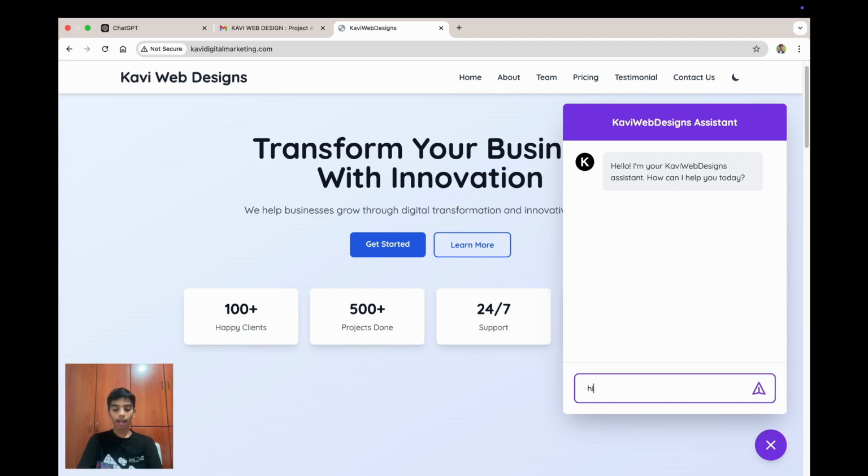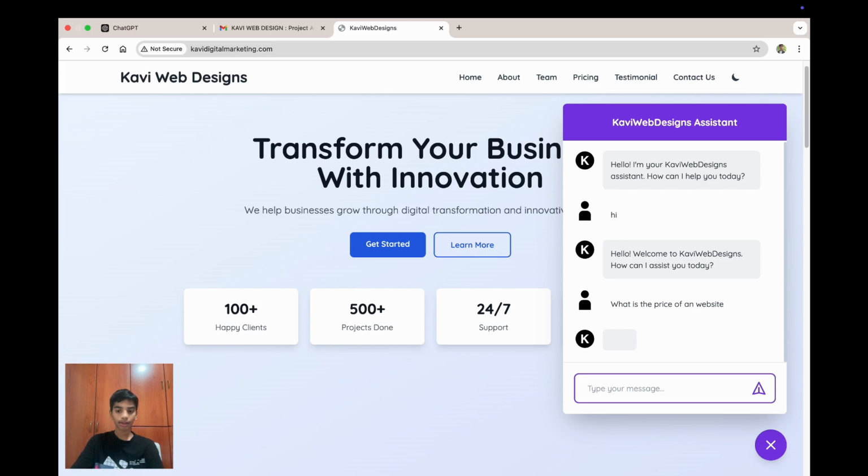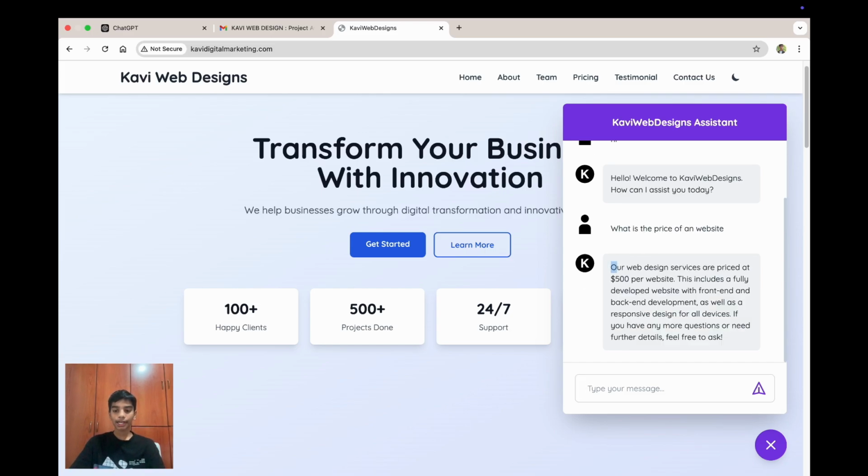We can type in hi over here. What is the price of a website? And it will take some time to reply, but once it replies, it will say like this: our website services are priced at $500 per website, which includes a fully developed website with front-end and back-end development, as well as responsive design for all devices.